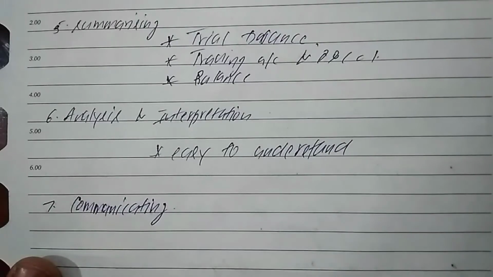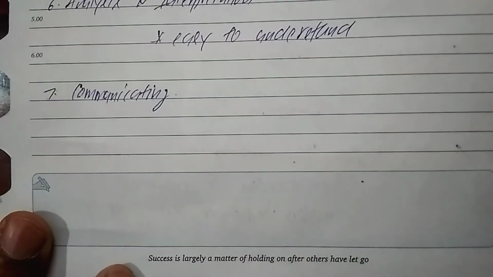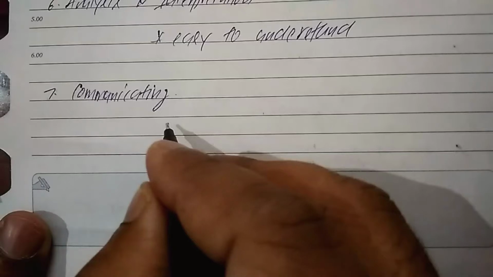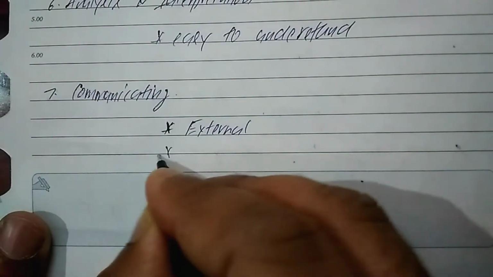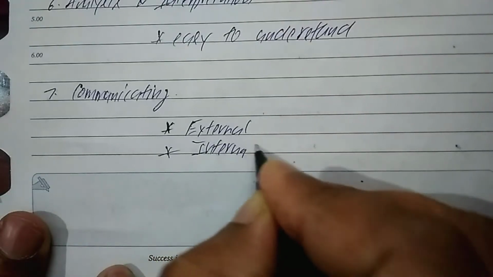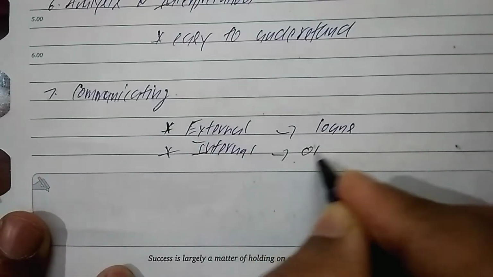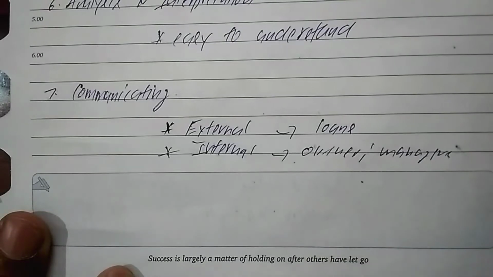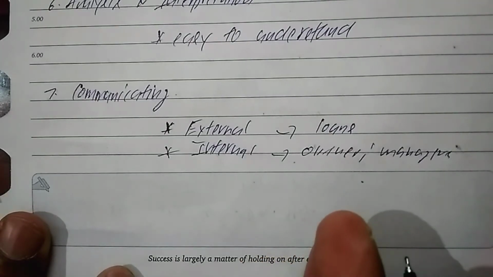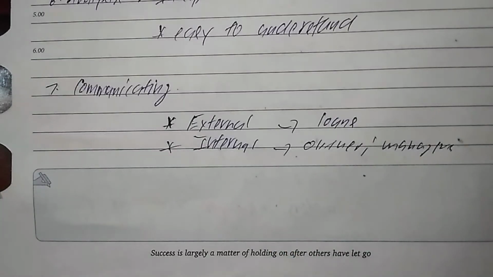So it is easy to understand the data. The last one, you will communicate all the financial information to the end users. These are the external users as well as the internal users. Who are the external users? Who give loans to the company, say a bank. Who are the internal users? Say the owner of the company, the manager of the company. So all the financial information will be shared with these people. So these all are the attributes or characteristics of accounting.